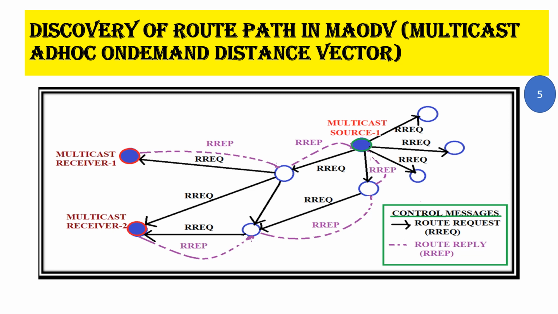Then the neighbors send the same RREQ packet to their own neighbors, and finally the route request packet reaches the destination. The destination chooses the shortest path between the source and the receiver, and the information is conveyed to the source node. So whenever the source wants to communicate with the receiver, it uses the shortest path that has already been discovered. After a gap of every few milliseconds or seconds, depending upon the network type, the routes are updated so that there are no stale routes and communication can take place effectively.